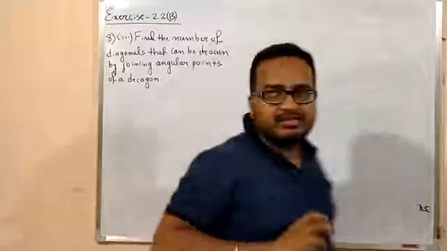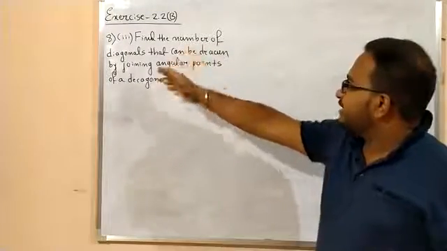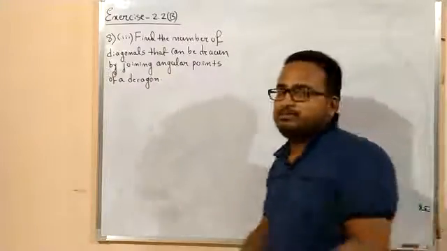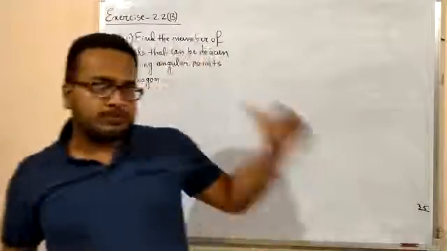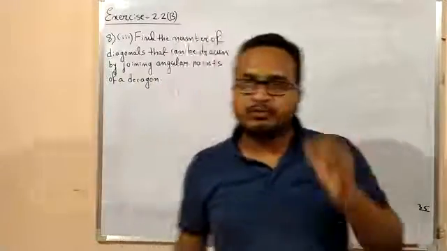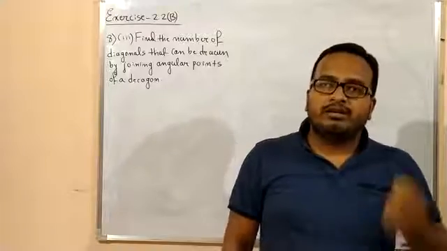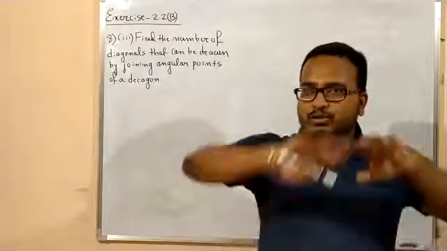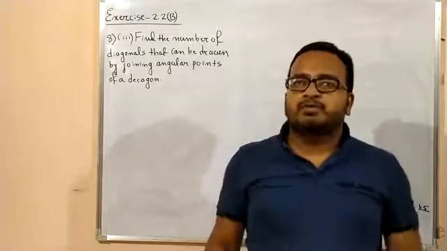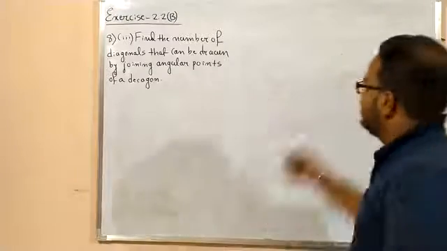So let us discuss the next problem, number 8.3. Find the number of diagonals that can be drawn by joining angular points of a decagon. To solve this problem, many things you should know. First of all, you have to know what you mean by a decagon. It's very important. A decagon means it's a closed figure joining 10 points. Its shape looks like this.